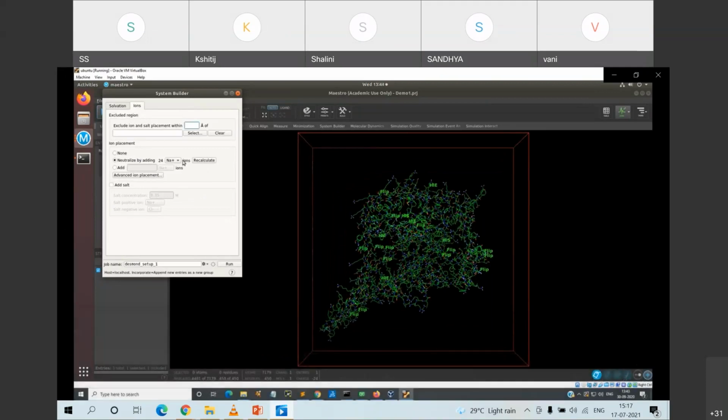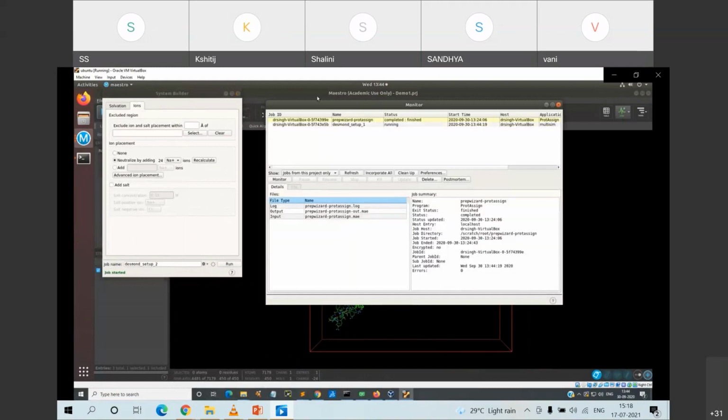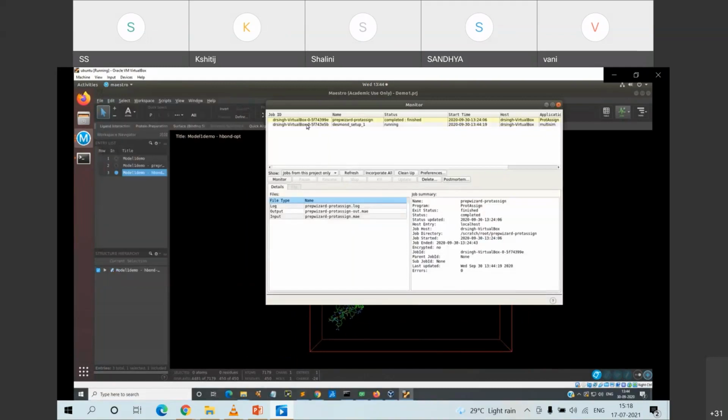Ionization over here is neutralization by adding 24 sodium ions. So again, we recalculate it, and then we see the recalculation based upon the total charge of your molecule, and then we do the running. Once we do this, you can always analyze the running of the job in the workspace, and it takes a little while to prepare your system build up after your protein preparation is done.